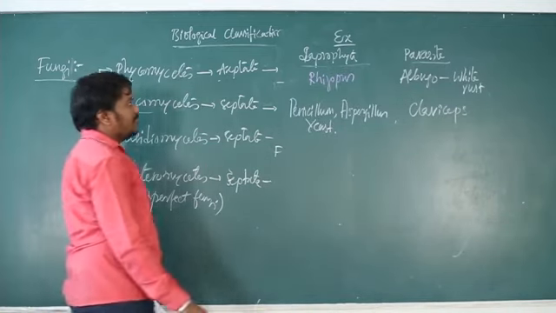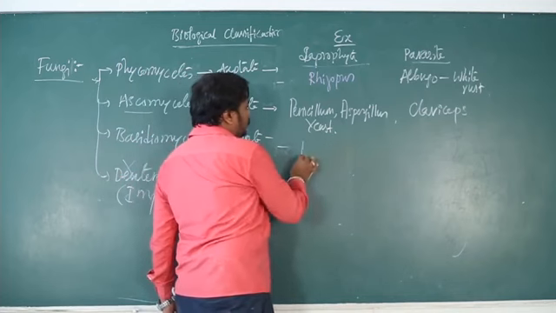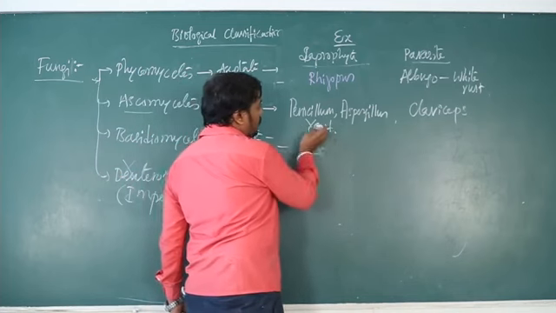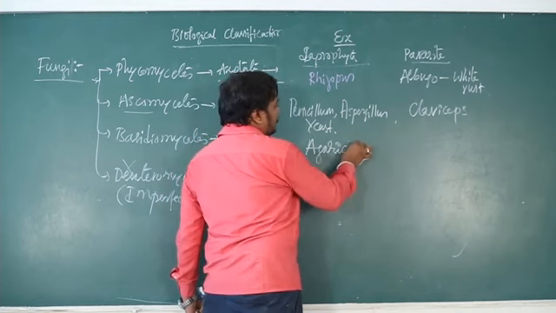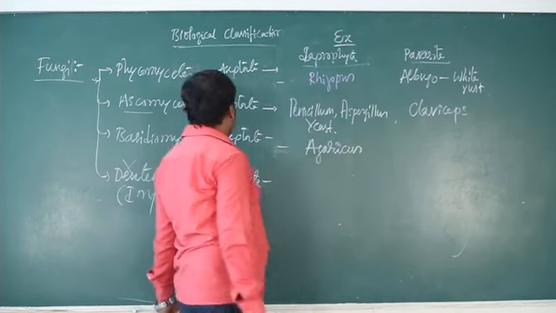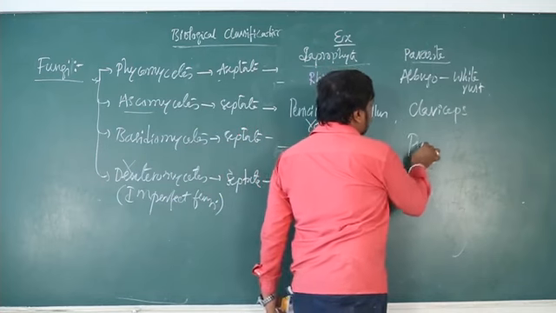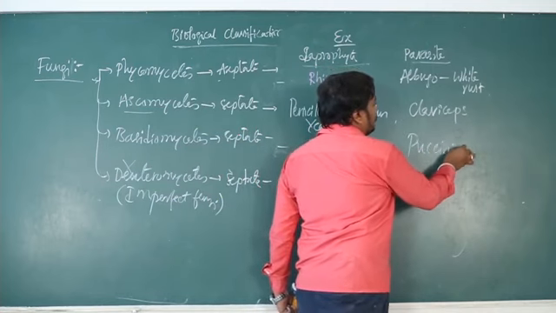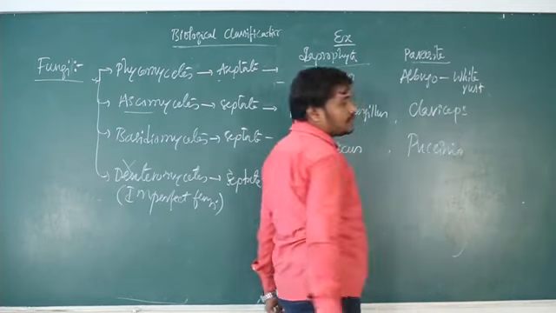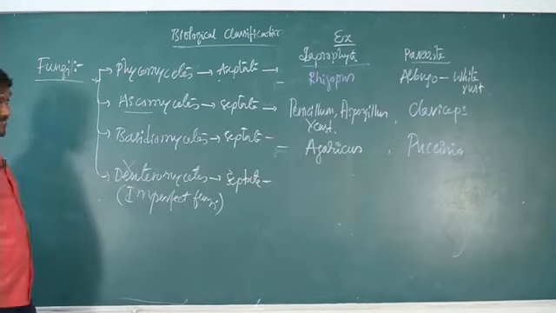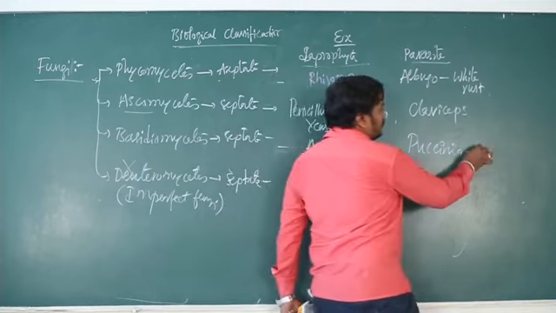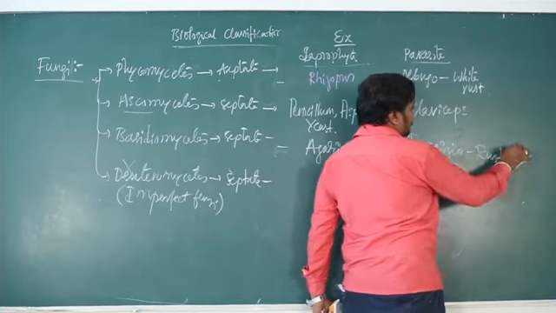Then Basidiomycete saprophytic is mushroom. So common mushroom, that is Agaricus. It is Agaricus species, and a parasite, that is Puccinia. Puccinia causes rust. So Claviceps causes the smut disease, and Puccinia causes rust disease. Okay, so it causes rust disease.